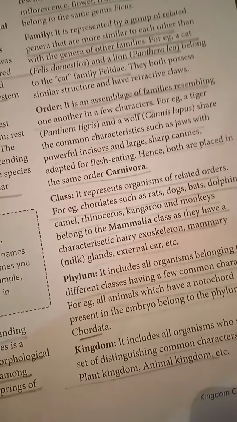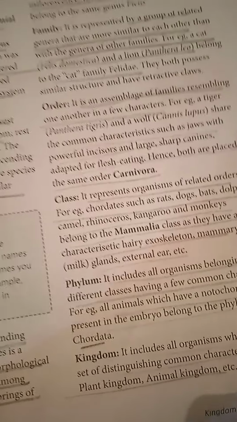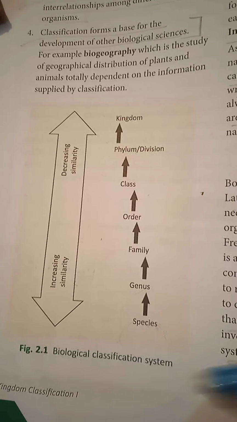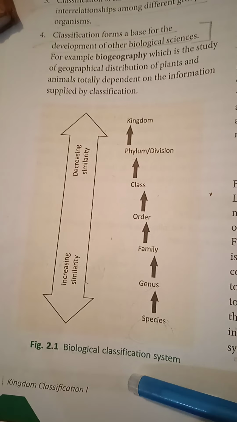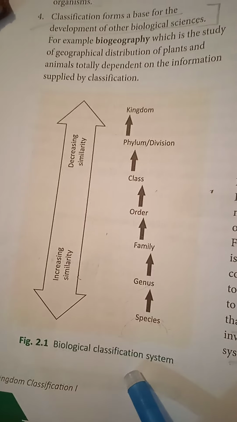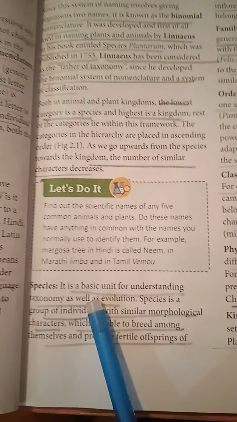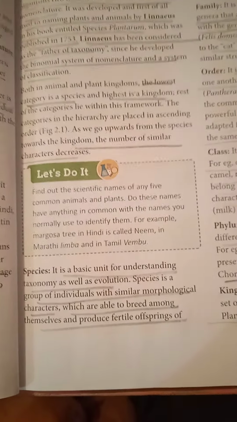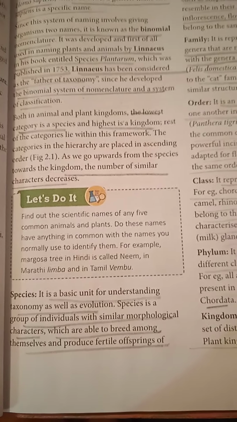So children, the homework for today is that you have to learn this biological classification system. You have to learn it, and you have to write two-line definitions of species, genus, family, order, class, phylum and kingdom. That will be your homework for today.